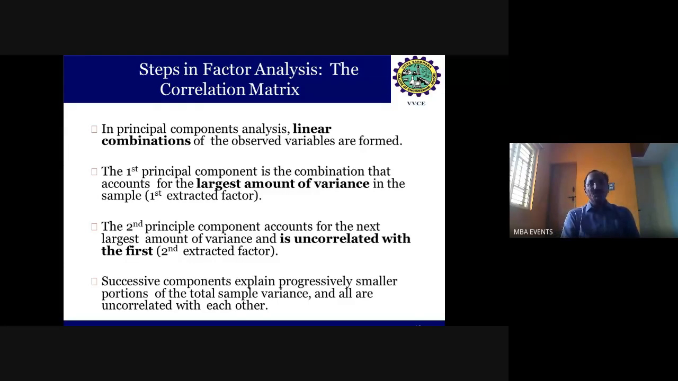The second principal component accounts for the next largest amount of variance and is uncorrelated with the first. Uncorrelated with the first means it should not overlap the first correlated group of factors, which is already created. So one by one, the common groups will be created in this process. It's based on correlation also. The successive components explain progressively smaller portions of the total sample variance, and all are uncorrelated with each other. It's just like a funnel approach.